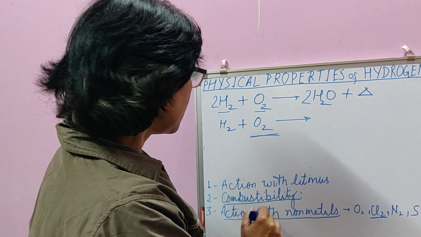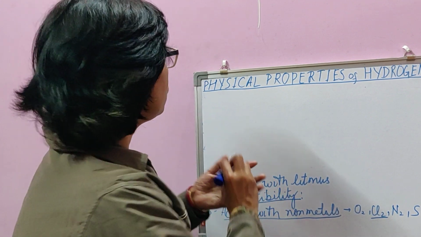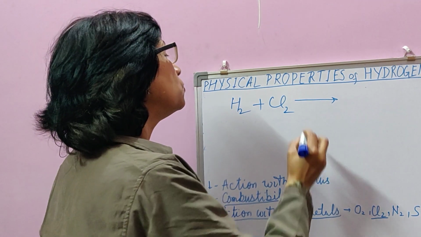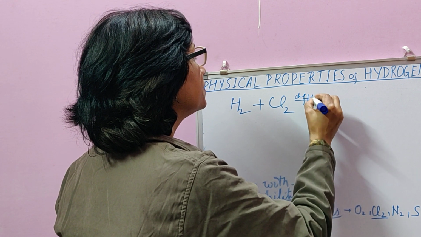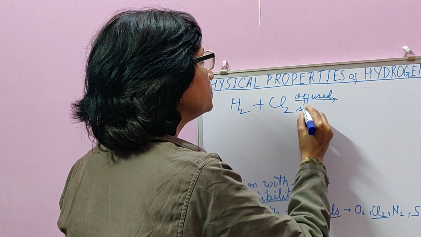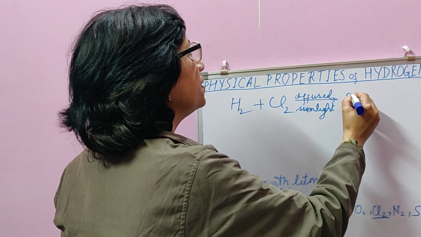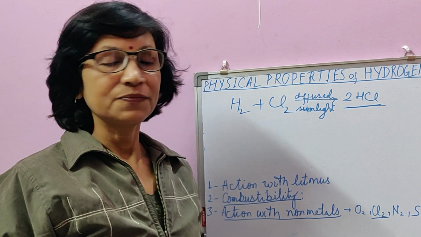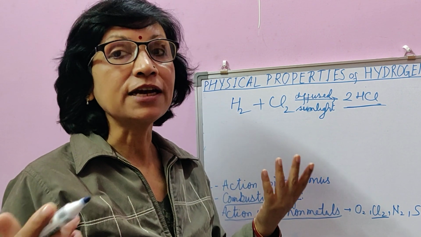Let's come to chlorine. Equal volume of hydrogen and equal volume of chlorine, if mixed and exposed to sunlight, not direct but diffused sunlight, then hydrogen chloride gas is formed. What if we don't take diffuse sunlight but direct sunlight? Then the reaction will be explosive.